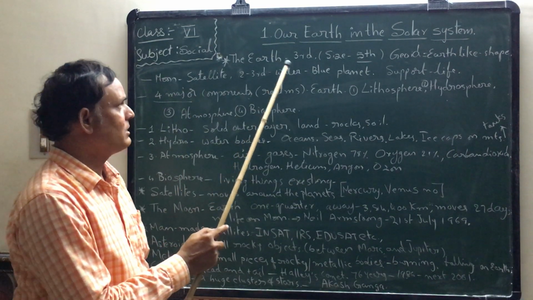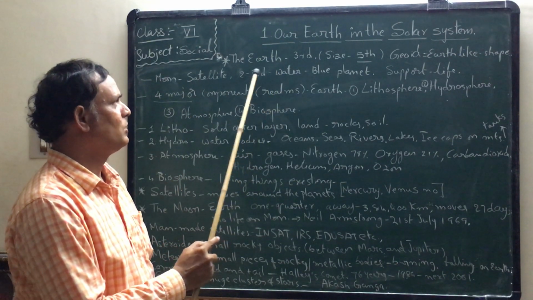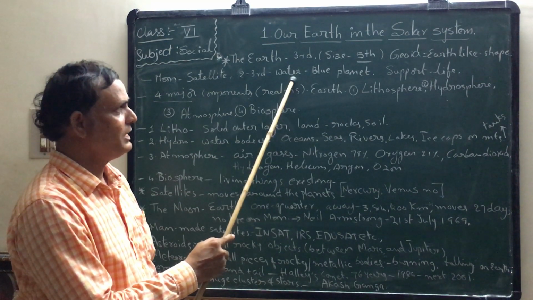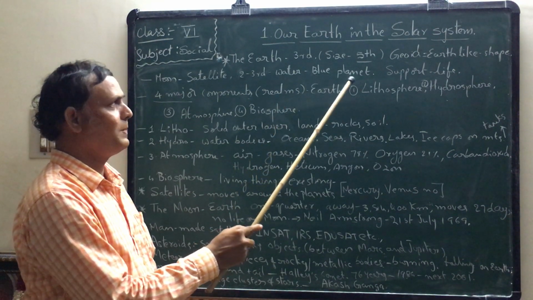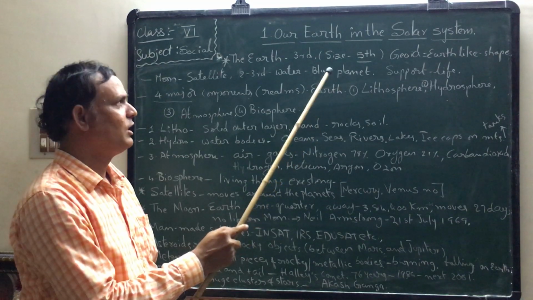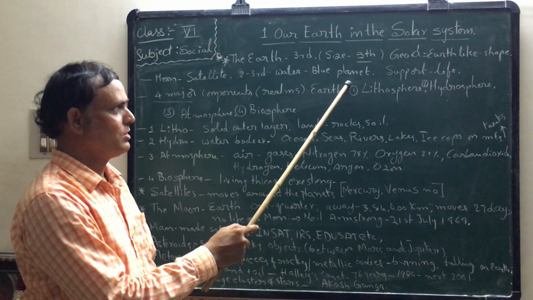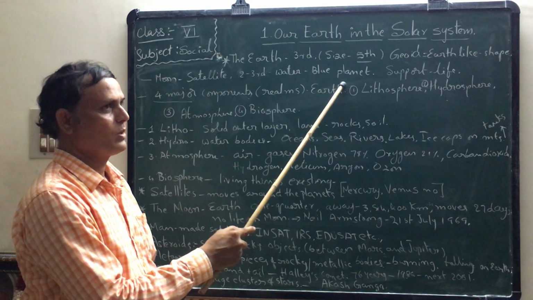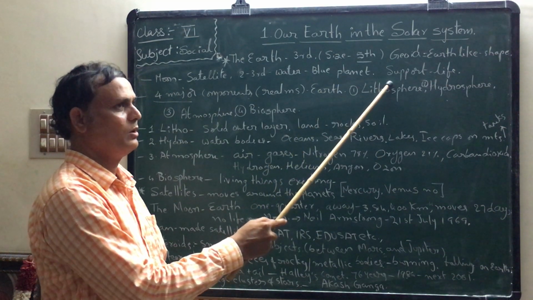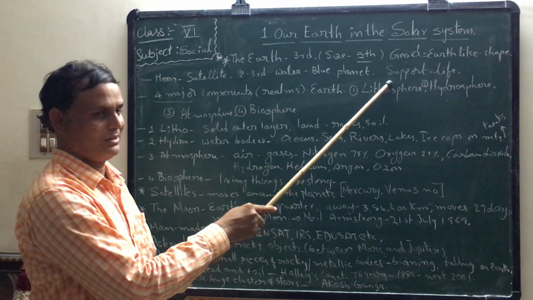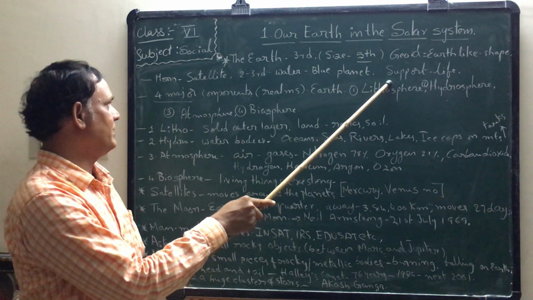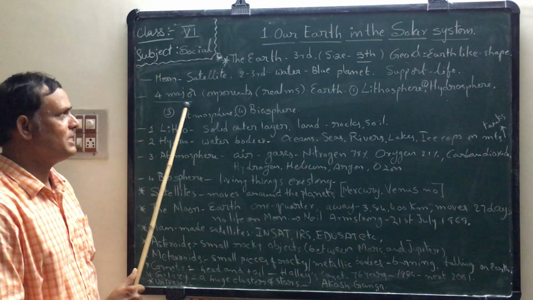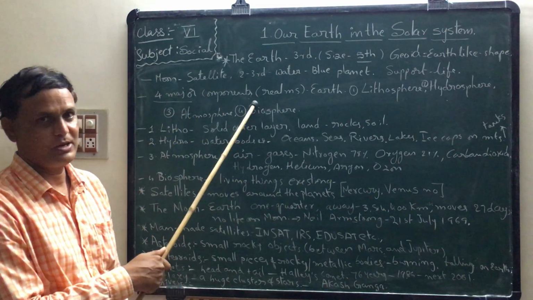So Earth is covered 2/3 by water. That is why it is called the blue planet. What is it called? Blue planet. So only in the solar system, life is possible only on Earth. Next one, in the Earth, 4 major components are there.